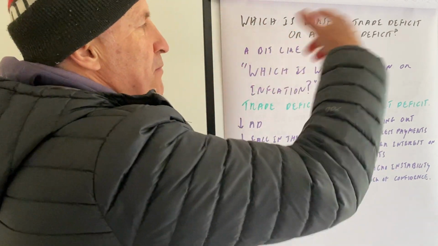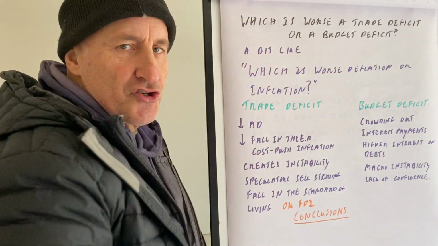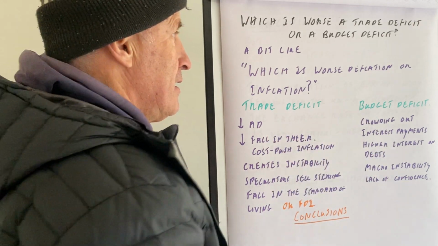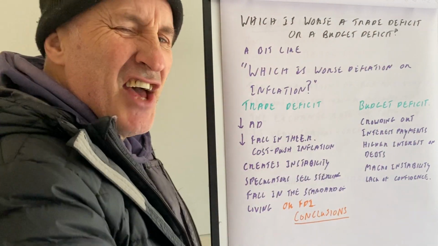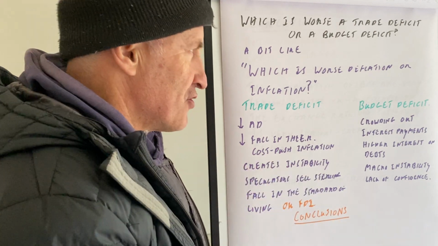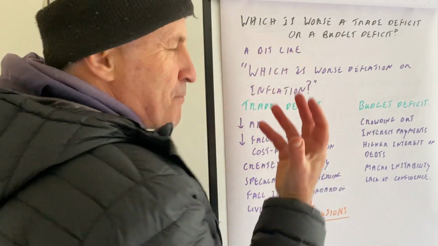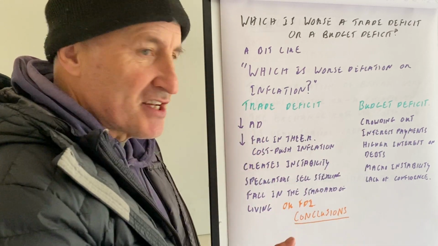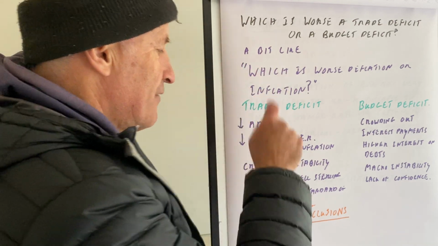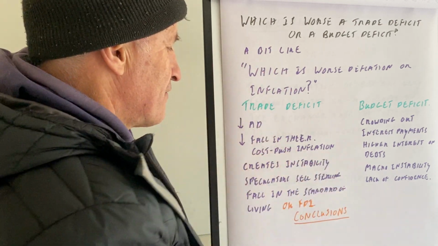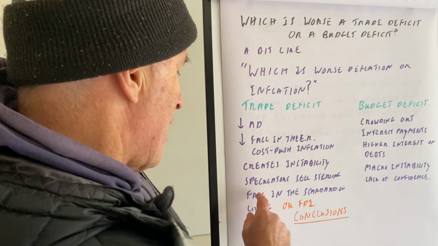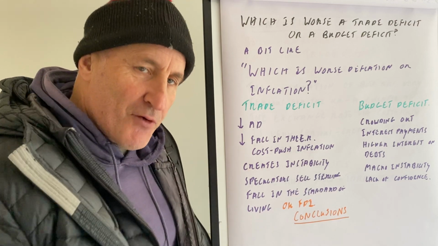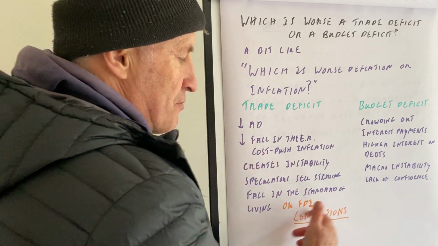Okay, so you start off by saying, well, in the UK, we have a trade deficit, 7% of GDP. Our budget deficit this year will be maybe 5 or 6% of GDP. These are fairly high figures, plus we have high levels of national debt. It's a bit like that question, which is worse, deflation or inflation? However, get the basics down. Trade deficit: decrease in AD, fall in the exchange rate, cost push inflation, creates macro instability. Speculators might start selling sterling, fall in the standard of living. However, if we get loads of FDI, then maybe it's not too much of a problem.